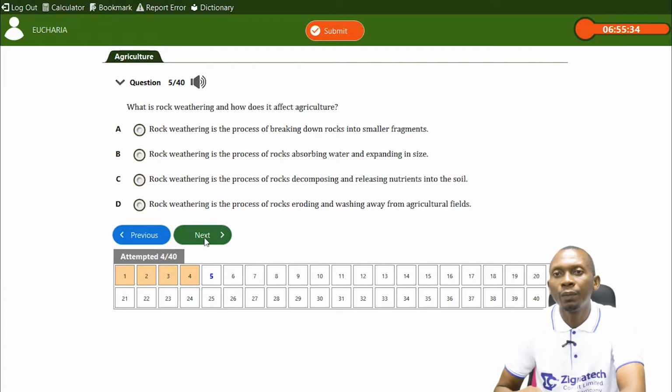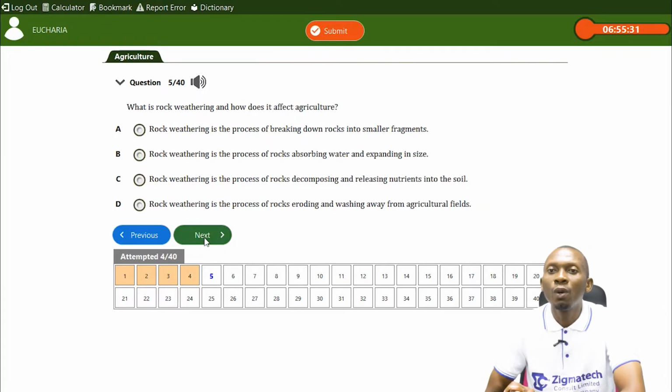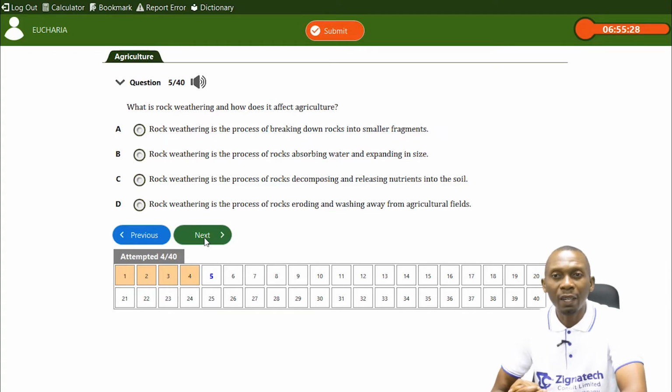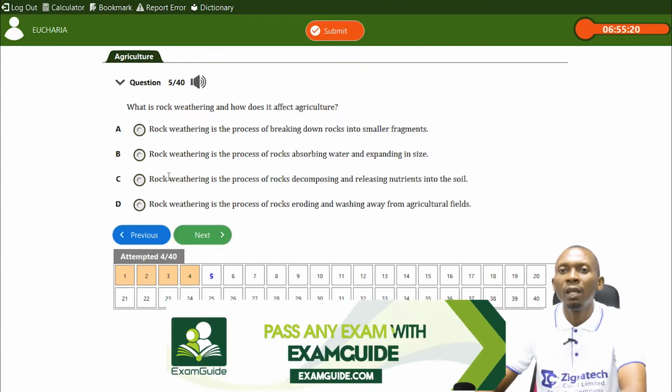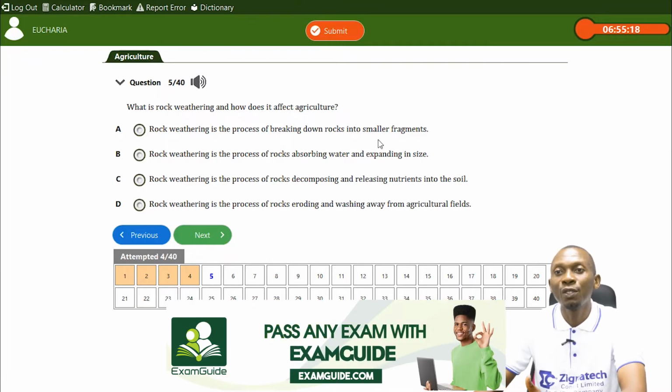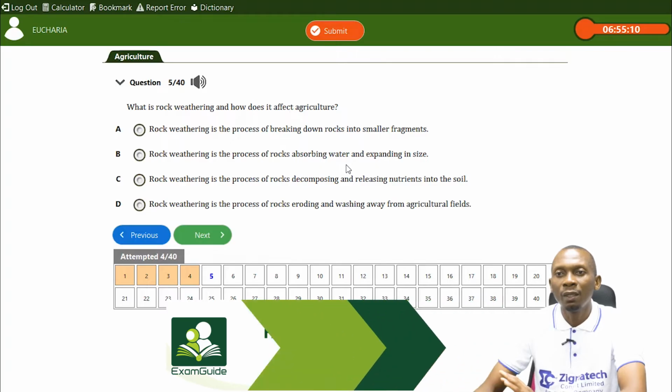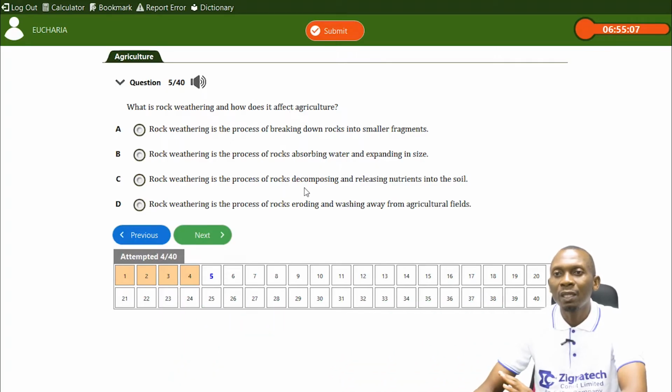Now we have number 5, which says, what is rock weathering and how does it affect agriculture? From the definition of weathering, we know that weathering has to do with the breaking down of rocks to form soil. So let's take a look at the options. Rock weathering is the process of breaking down rocks into smaller fragments. That should possibly be the answer. But let's look at the other options. Rock weathering is the process of rocks absorbing water. Nope. Rock weathering is the process of rocks decomposing and releasing nutrients. Nope. Rock weathering is the process of rocks eroding and washing away. Nope. So the answer here is breaking down. That's the key word there. So the answer is A.